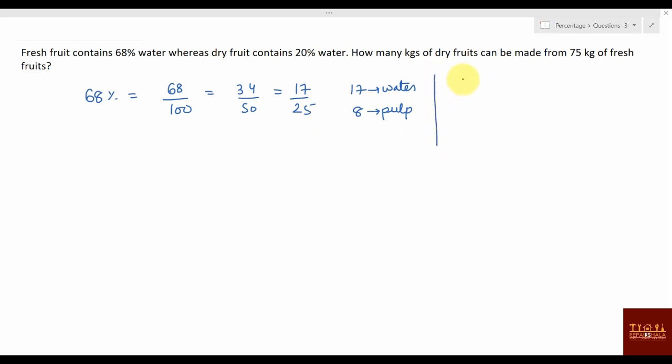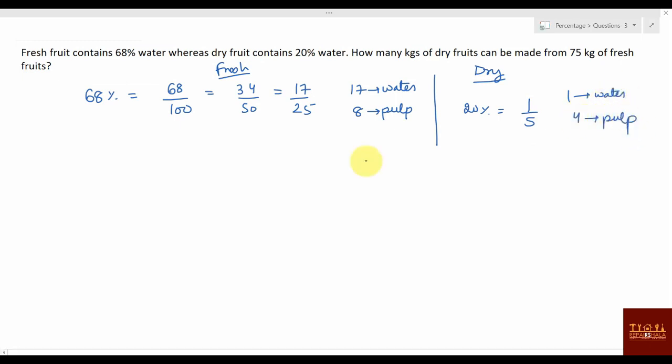Now next case, this was about the fresh fruits. Now let's talk about dry fruits. So dry fruits, what is there? 20% of the water is there. 20% of the water means 1 by 5 water. So you can say 1 is water, then 4 will be the pulp, right?